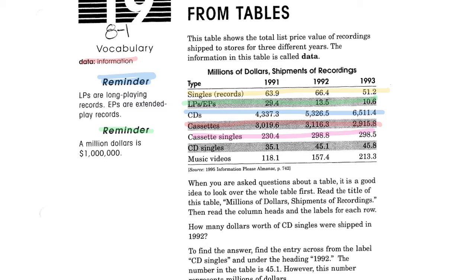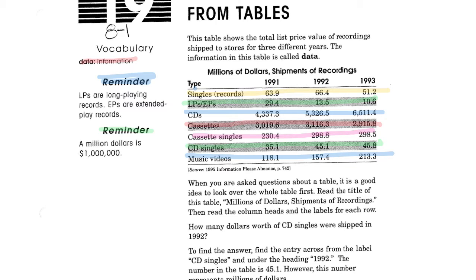And they're all different prices and different years. So when you are asked questions about a table, it is a good idea to look over the whole table first. Read the title of the table, millions of dollars, shipments of recordings. Then read the column headings and the labels for each row. So we have type, 1991, 1992, 1993.